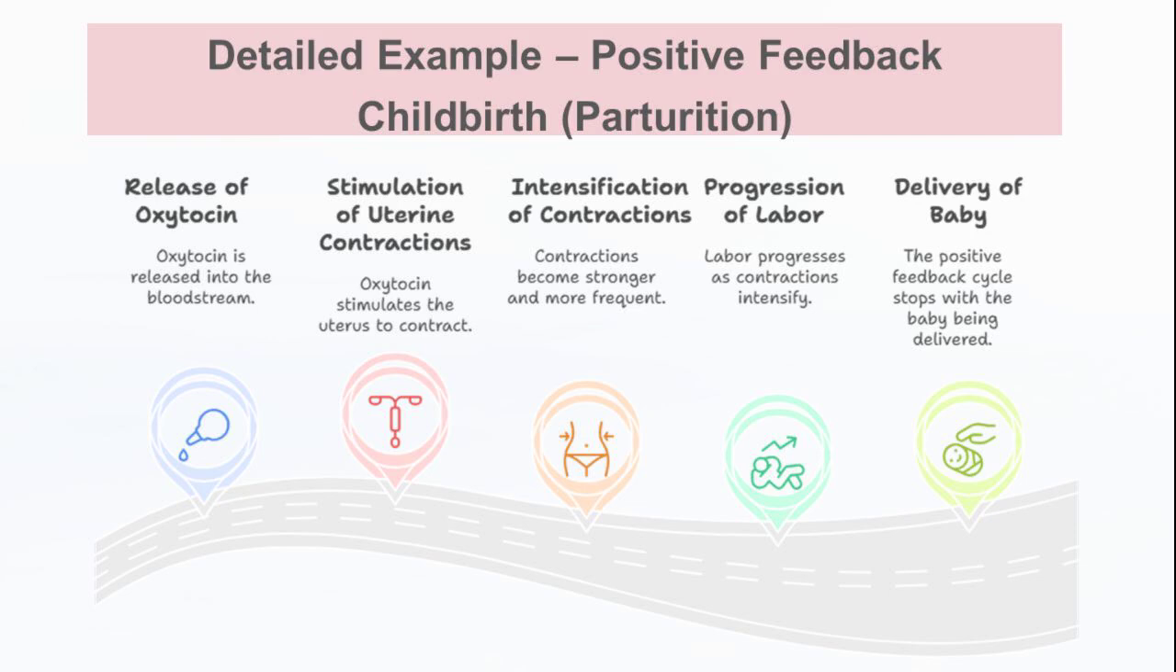Oxytocin then stimulates stronger uterine contractions, leading to more cervical stretch, and in turn more oxytocin release. This loop intensifies until the baby is delivered, after which the stimulus for cervical stretch is removed, and the loop stops. Positive feedback is powerful and self-reinforcing but operates only under controlled circumstances, leading to a definite endpoint.